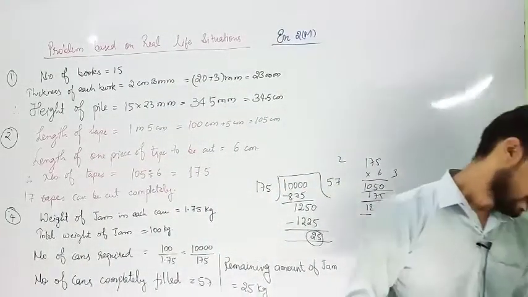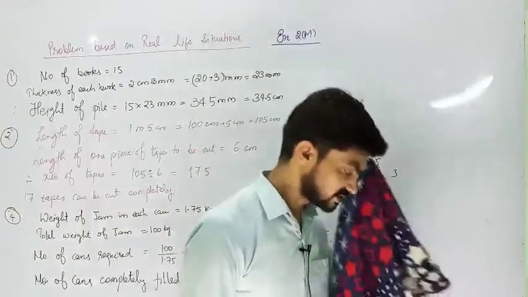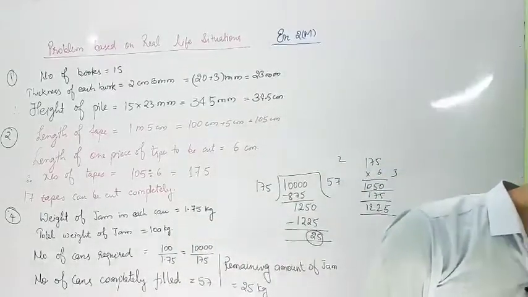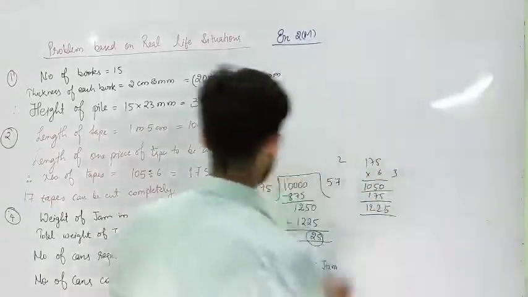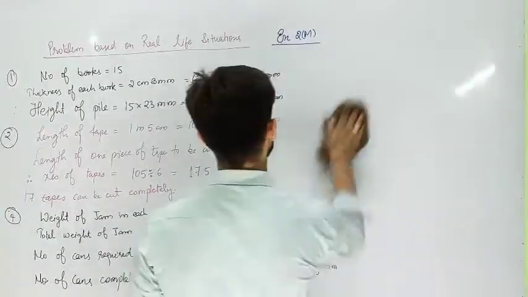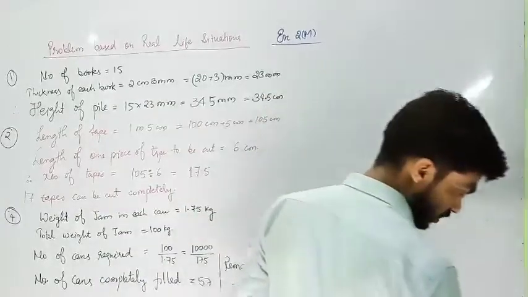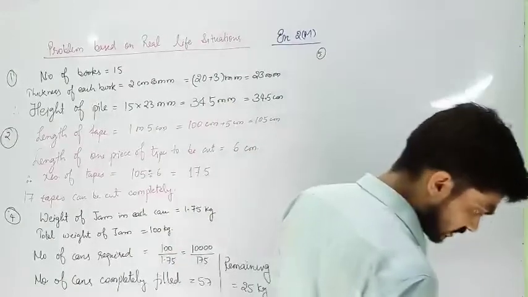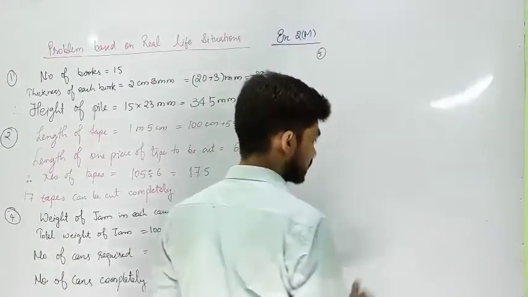Question number 5. A racing car travels 425 meters in 10 seconds. Express this speed in kilometer per hour. Very easy question. Let us see. Question number 5. Racing car speed is 425 meter per second.